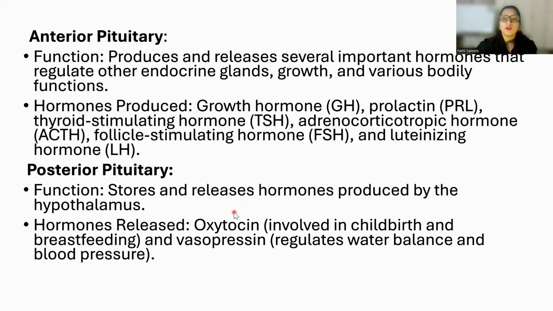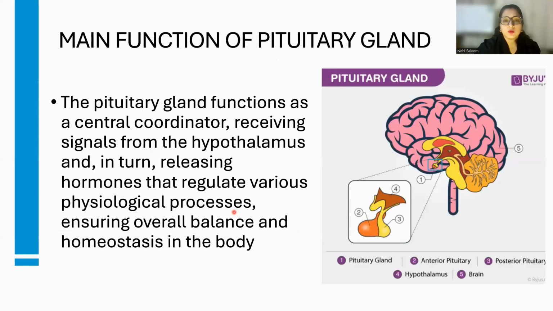Oxytocin. What's the function of oxytocin? It's essential in childbirth. It's essential for breastfeeding. It's a social hormone as well, isn't it? It is important in vasopressin. Now, what is vasopressin? Where water balance and blood pressure is regulated, right? So this is what you need to know.